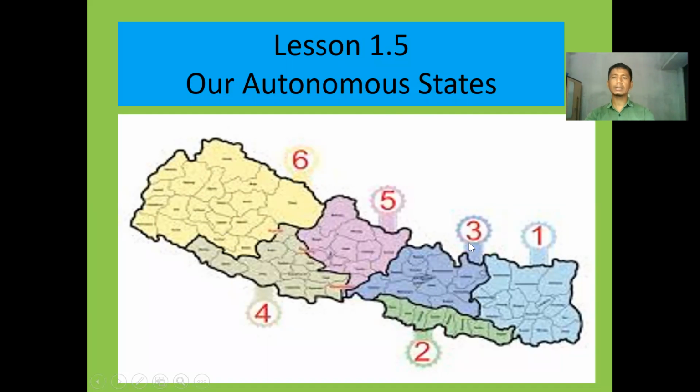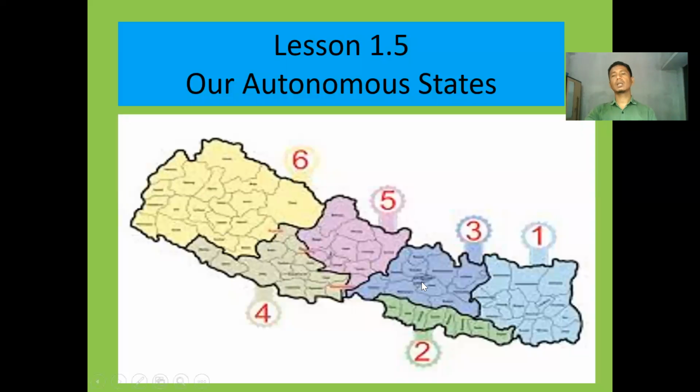Okay, look at this picture. Let's analyze it. When there was a unitary system, this kind of figure and map of Nepal was not available. Look here: province number 1, province number 2, province number 3, province number 4. Its border is given here in a black line. Province number 5 and province number 6. Do you see this?